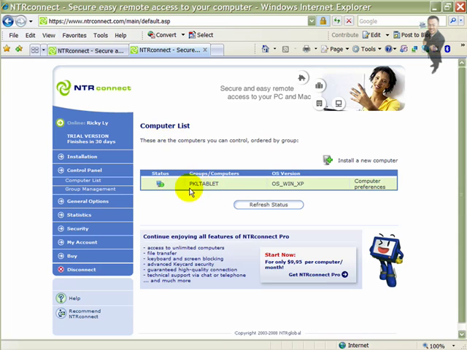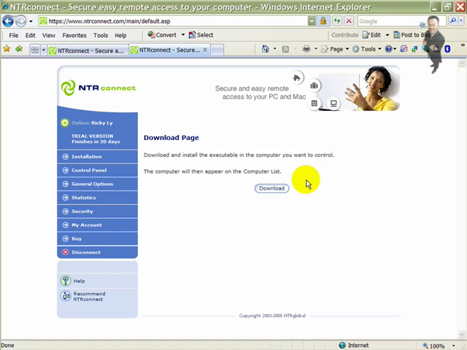So here you can see my computer is connected right here. This is my computer, and the status is right here where it shows a green, and you see this as connect. So on your end, you would click over here, you would click on this where it says install a new computer. So on your side, you would click that for installing, and then now you will click on download.